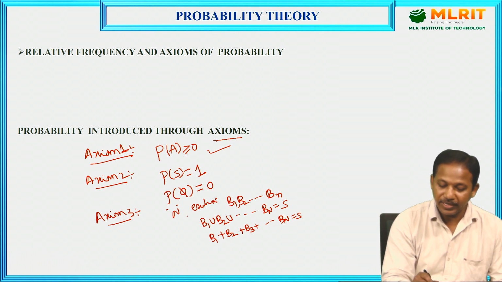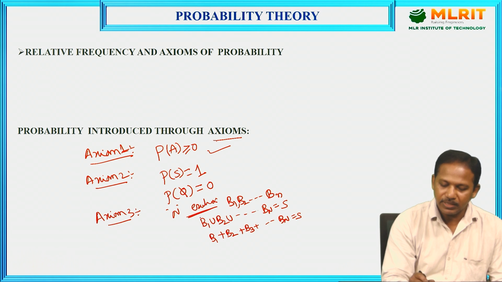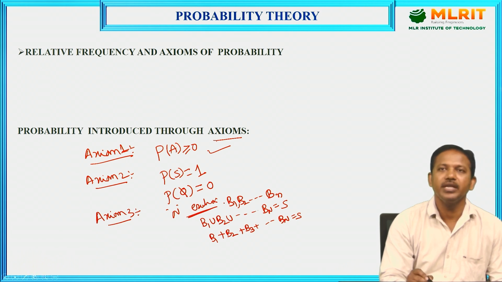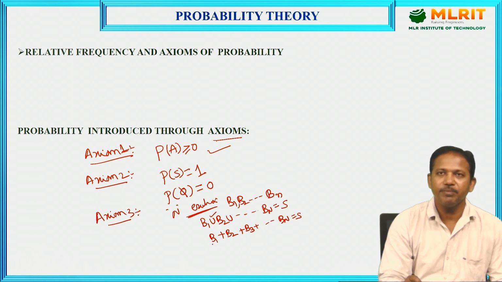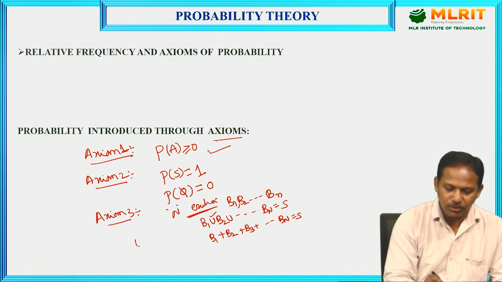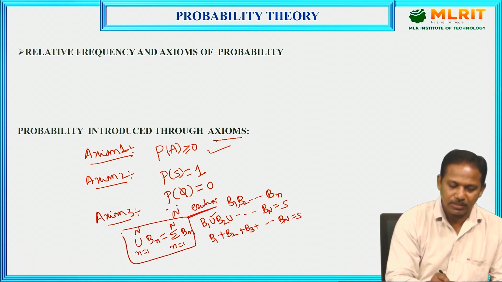Because we are saying n mutually exclusive events, which means there is nothing common between any two elements. So simply I can write union is also equal to summation. So we can write union of n equal to 1 to n, Bn is equal to summation of n equal to 1 to n, Bn. Both are the same. So this is the third axiom.